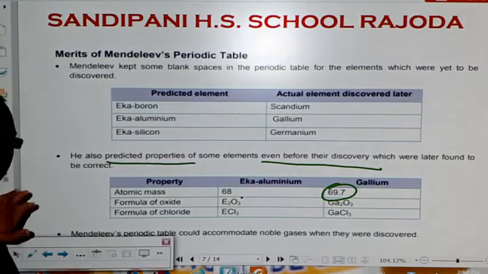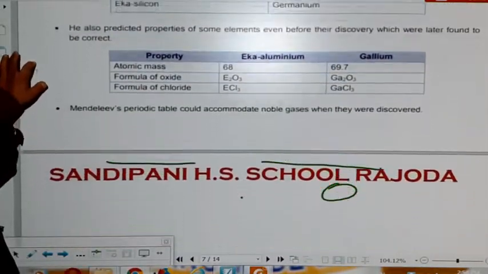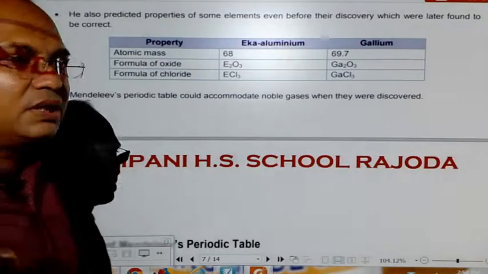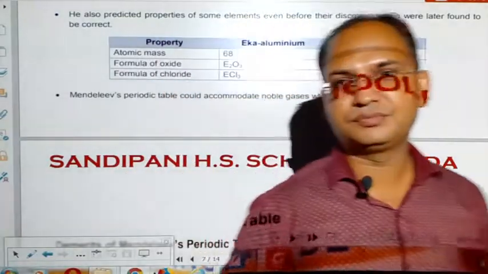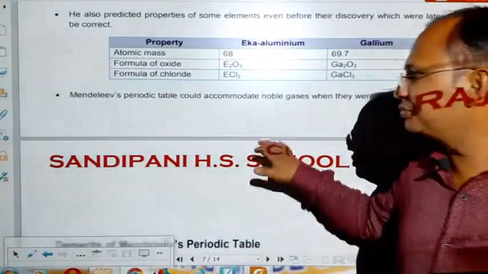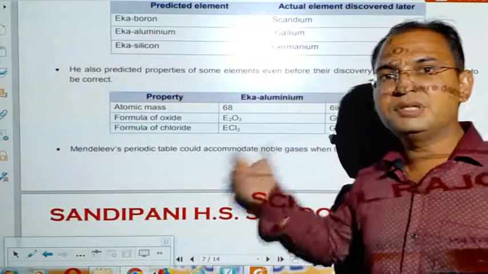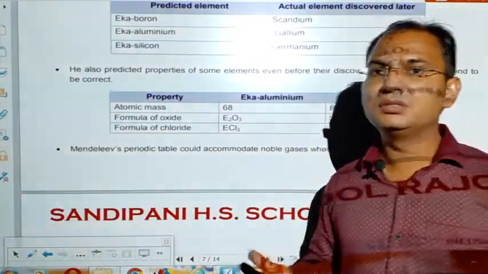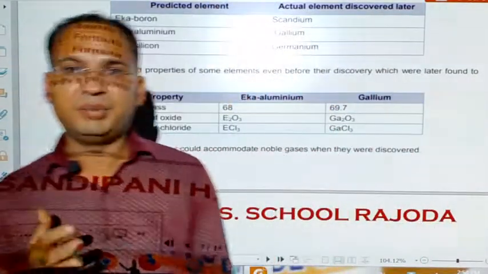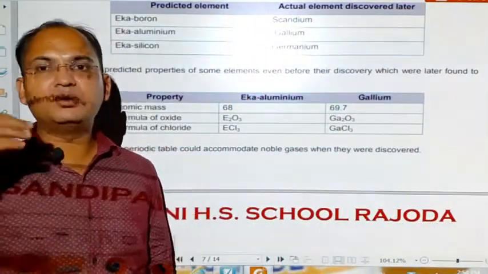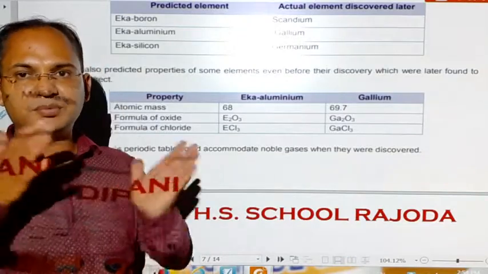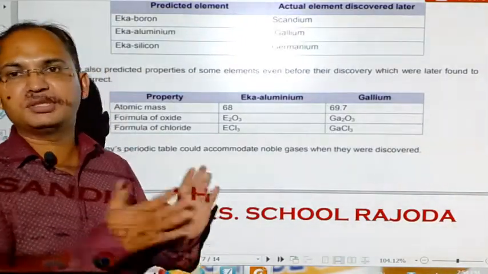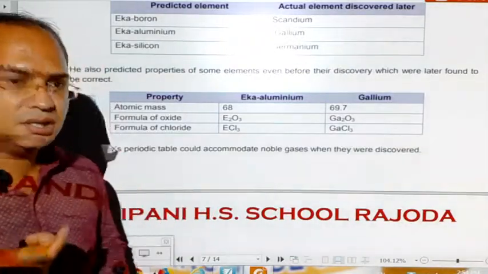The third thing is that, students, Mendeleev's periodic table could accommodate the noble gases when they were discovered. The scientists who proposed classifications before Mendeleev didn't give any position to the noble gases, but though they were not discovered, Mendeleev gave them a position in his periodic table. So when they were discovered, they got their position in Mendeleev's periodic table exactly and suitably.